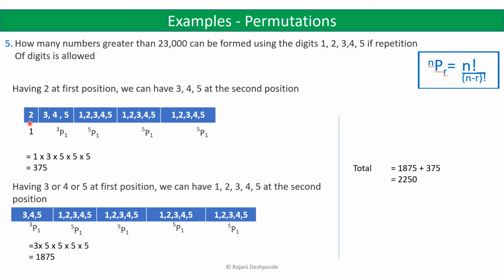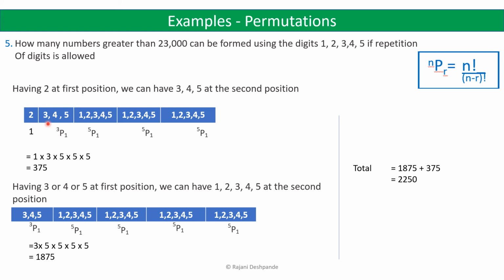So suppose that we are having 2 at the first position, then we can have 3, because any number which is greater than 23,000 can have 3 here, and here you can have any one of the remaining 3 digits. So 3 can be at the second position, 4 can be at the second position, 5 can be at the second position, but you cannot have 1 at the second position, right?